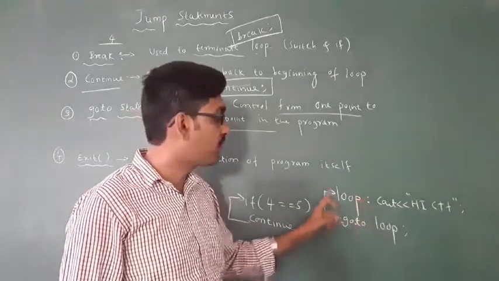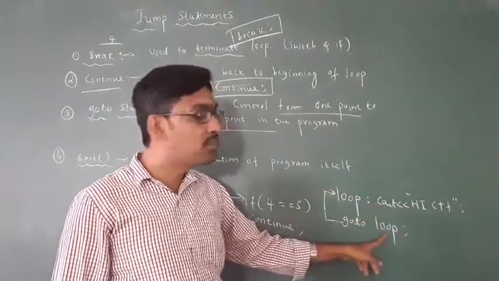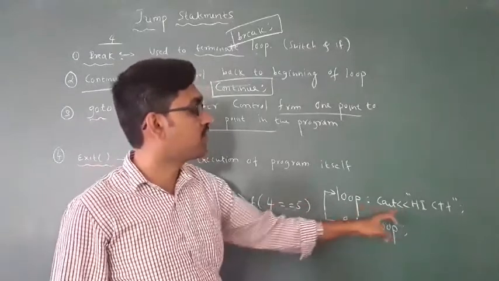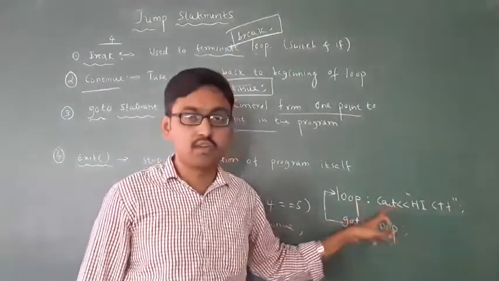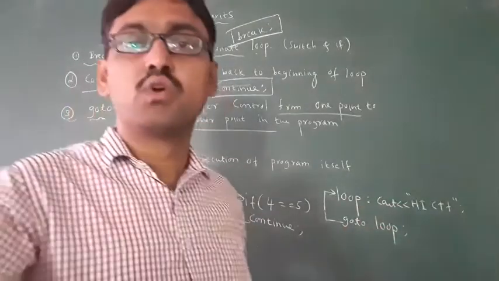It jumps from one point to another point. Got it? Whatever you write in the loop will be executed. This you have to remember.